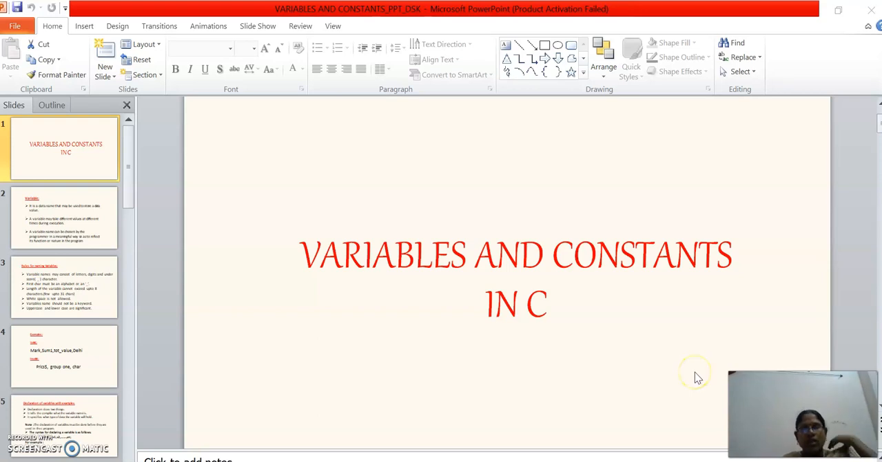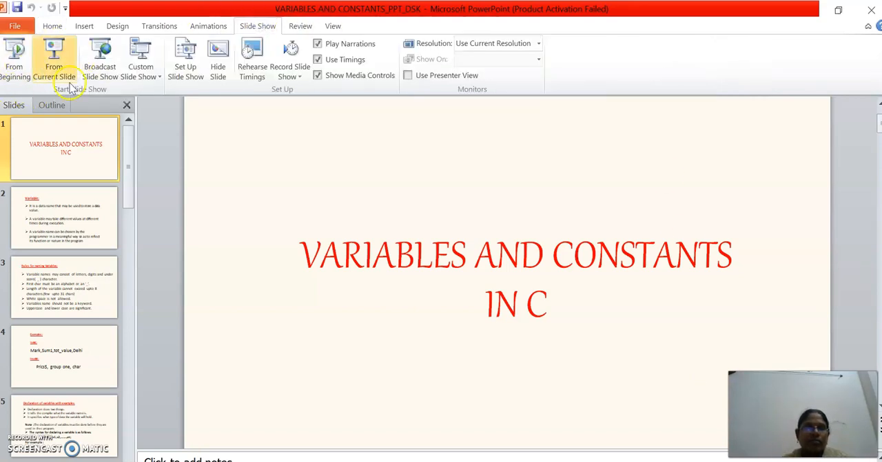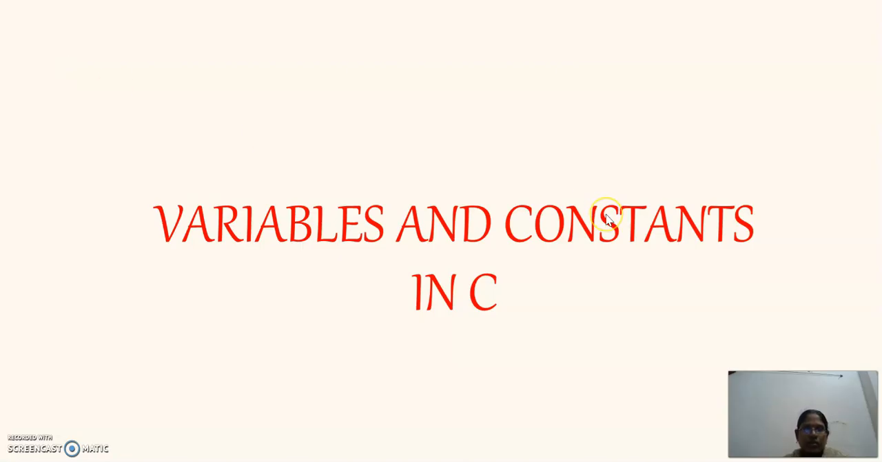Good morning, everyone. Today we are going to learn about variables and constants in C. What actually a variable is and what actually a constant is. As the name specifies, a variable is nothing but something which varies its values, and a constant is nothing but something whose value remains constant.